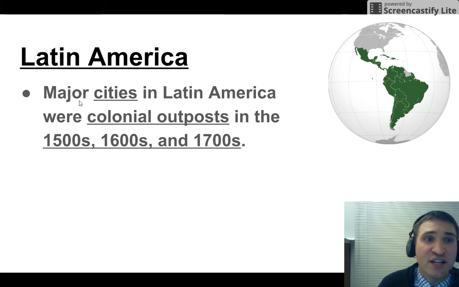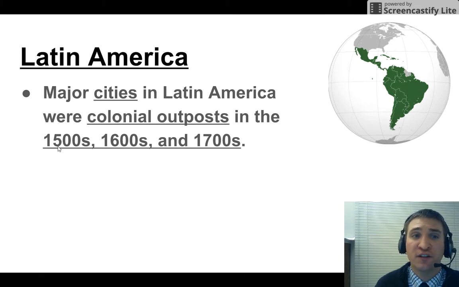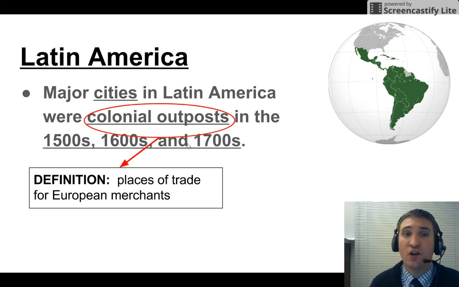Latin America and major cities. Major cities in Latin America were colonial outposts in the 1500s, 1600s, and 1700s. Oh, what does that mean? Colonial outposts. Definition: places of trade for European merchants.